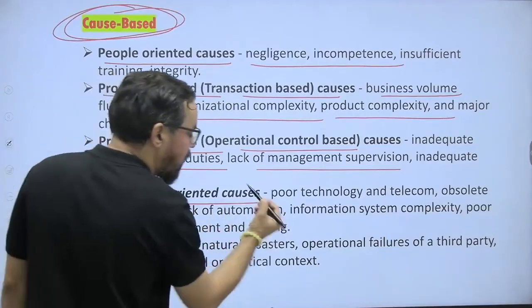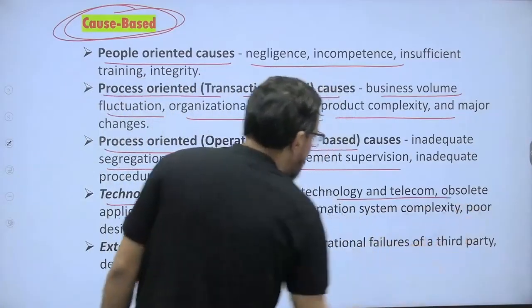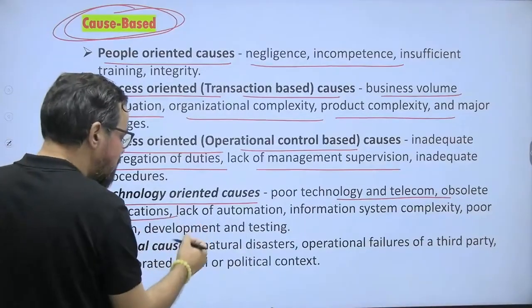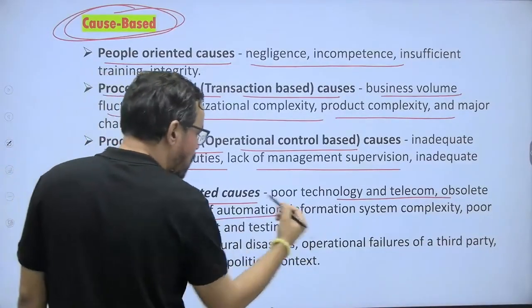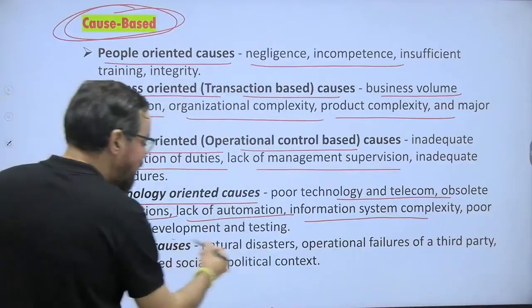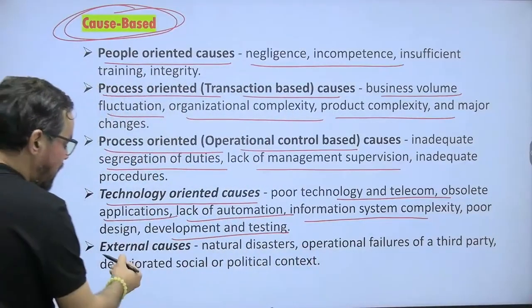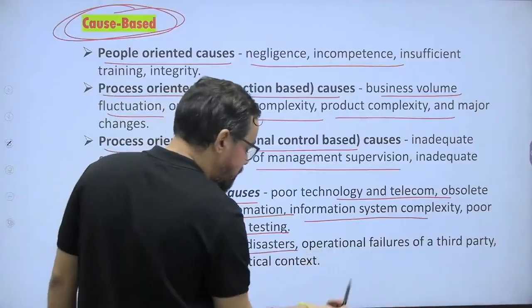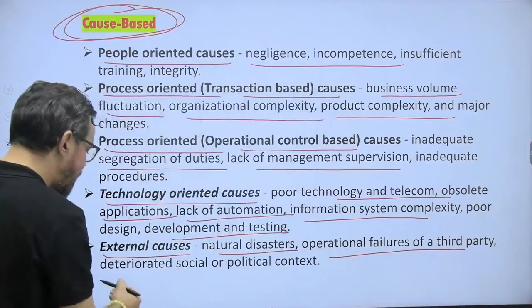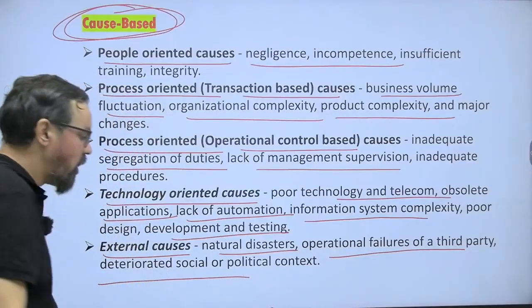Technology oriented causes: poor technology, telecom, obsolete and outdated applications, lack of automation, information system complexity, poor design, development and testing. External causes: natural disasters, operational failures of a third party, social or political context.